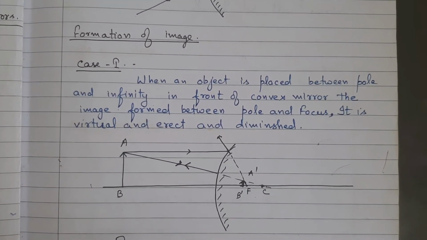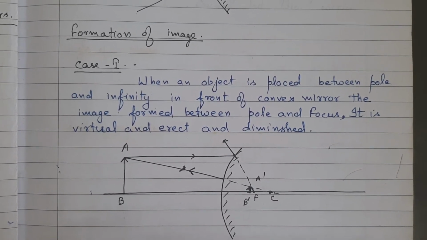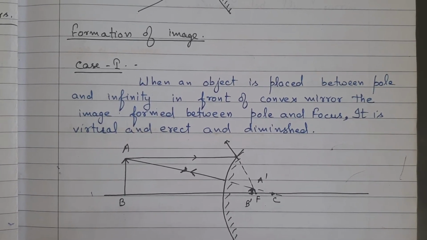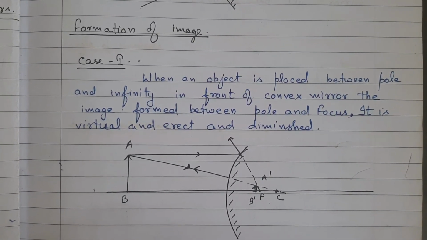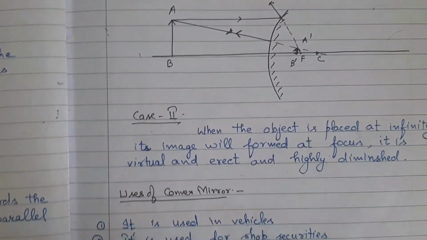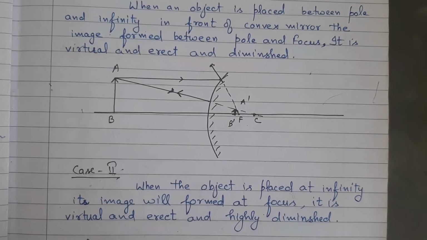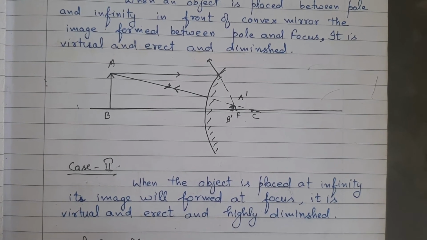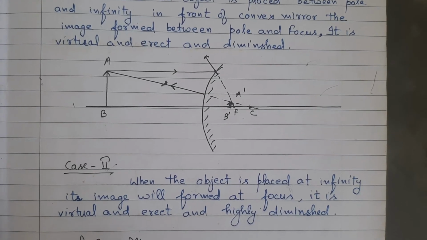Formation of image. Case 1: when an object is placed between pole and infinity in front of convex mirror, the image is formed between the pole and focus. It is virtual, erect and diminished. Case 2: when the object is placed at infinity, its image will be formed at focus. It is virtual, erect and highly diminished.